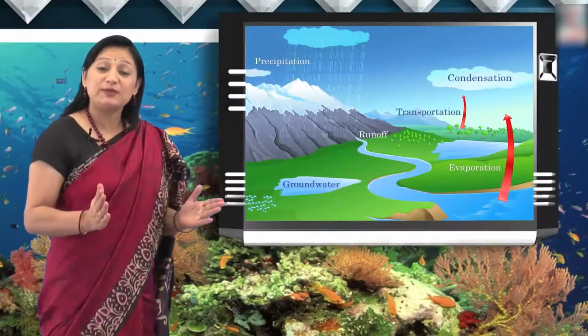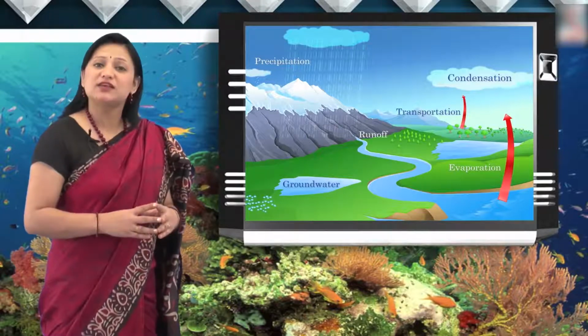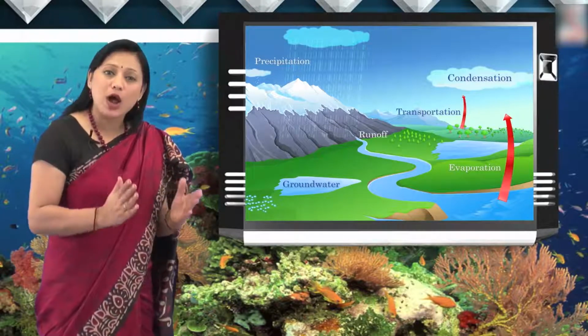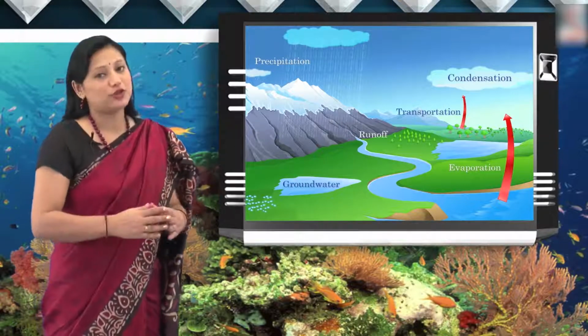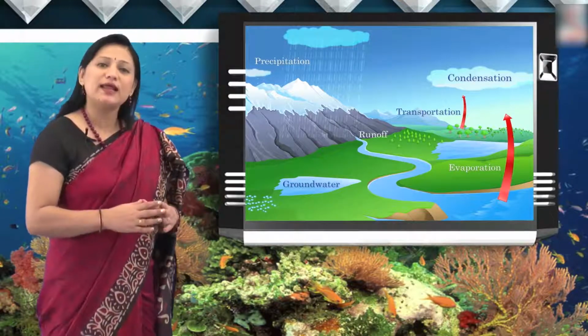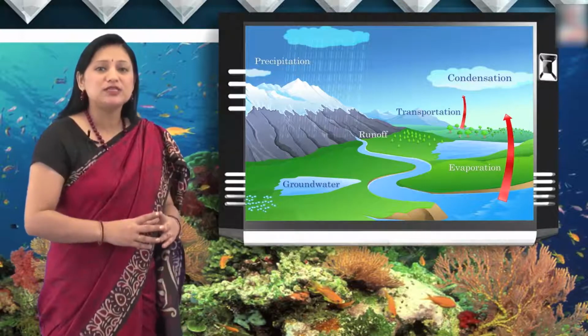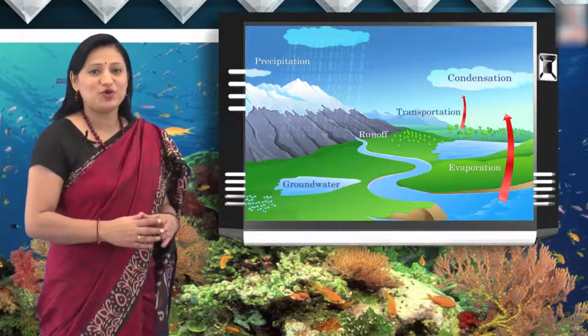Students, in today's class, let us learn about the hydrosphere. It might be surprising, but it is a fact that less than 1% of the water that the earth receives is useful to human beings. Now, let us look in detail at the cycle of water, or the hydrological cycle.